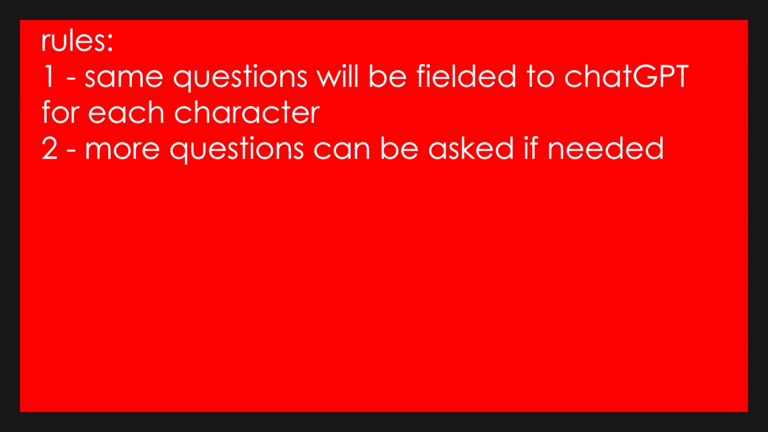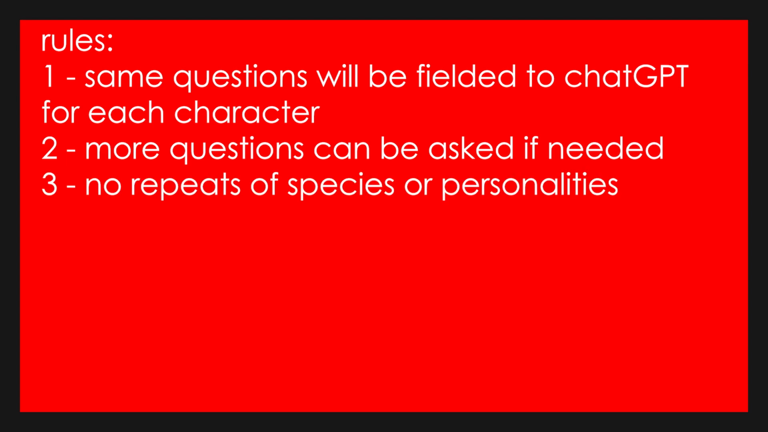If I need more clarification, I can add more questions, but I have to at least include these questions with that exact wording. Also, there will be no repeats, so if I ask for a species and ChatGPT gives me one I already did earlier in the video, I'll ask it to generate a different one. That way the characters would be different from each other. So let's get started and ask away for the first character design.